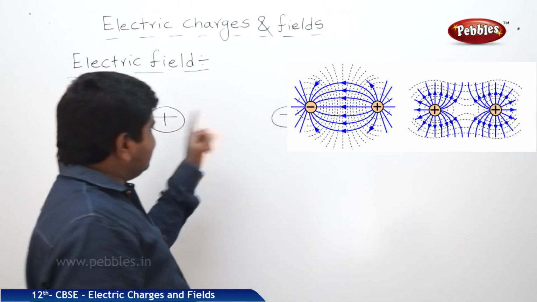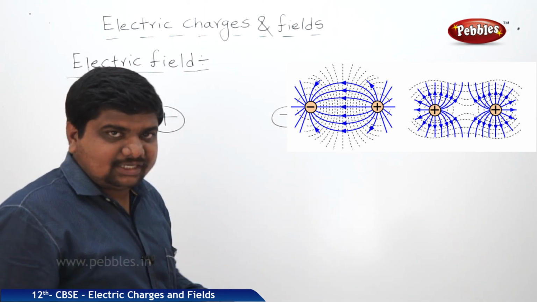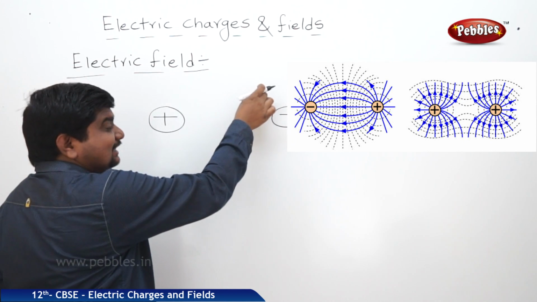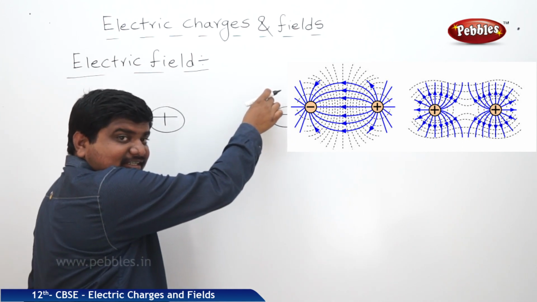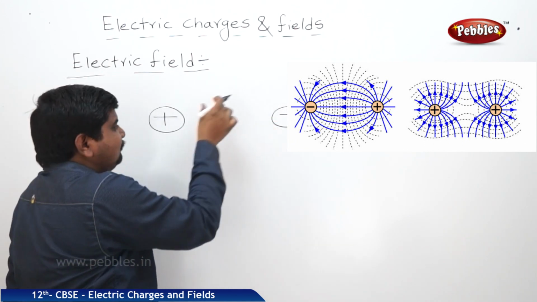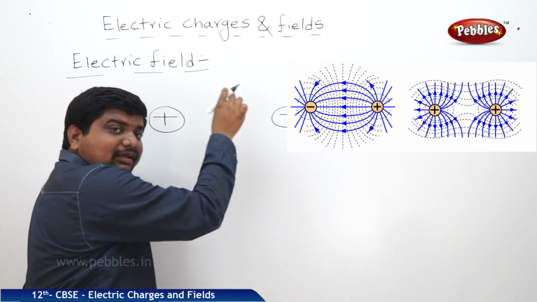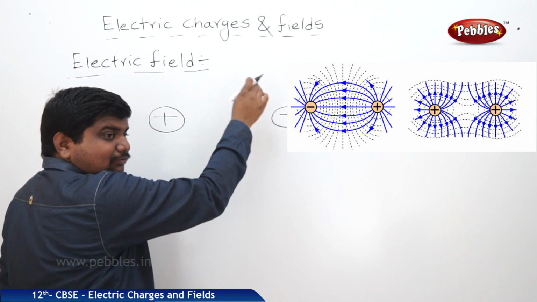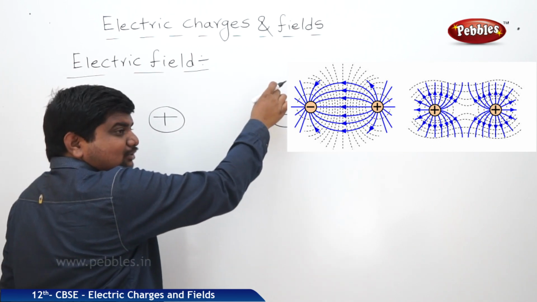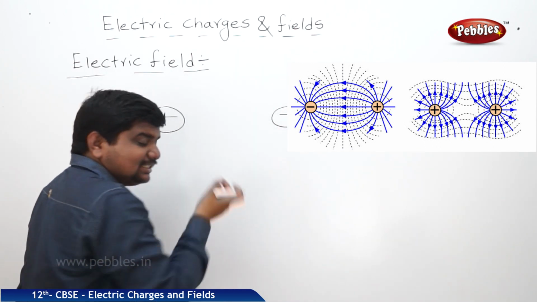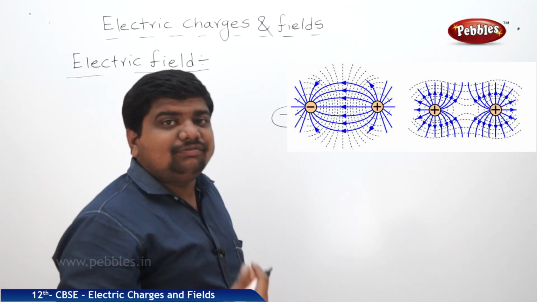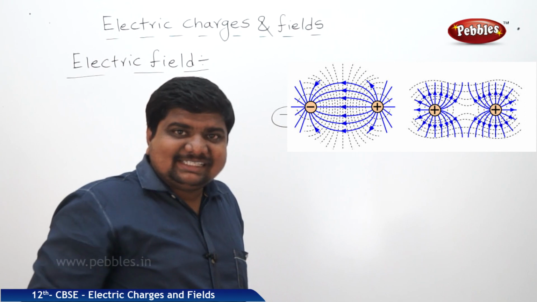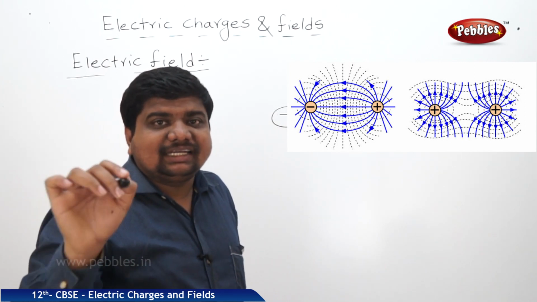By this explanation, we can conclude there is a charge and another test charge at a finite distance experiencing a force of attraction or repulsion. This charge is emanating the force, and the other charge placed at a finite distance is experiencing it. The space which covers all these points is called electric field.